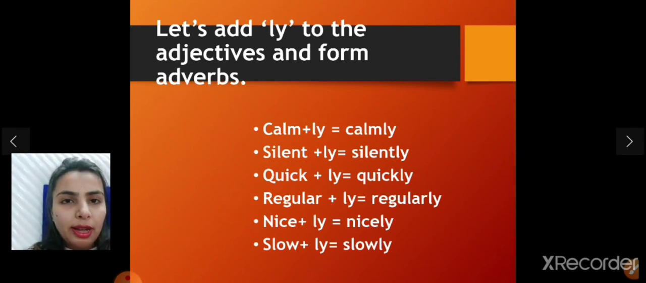So here are the adverbs: calmly, silently, quickly, regularly, nicely, slowly. These are the adverbs which we get by joining ly to adjectives. Okay?